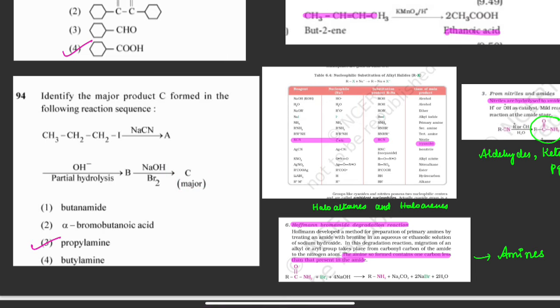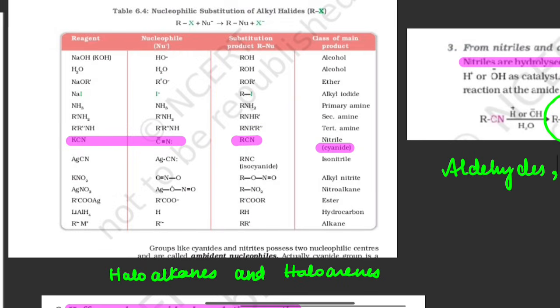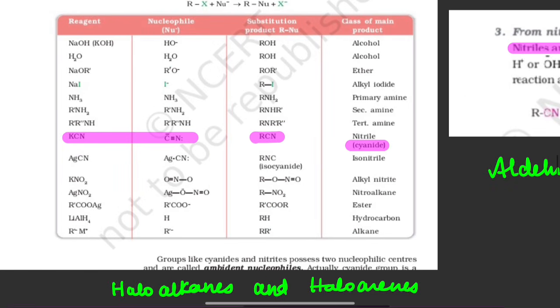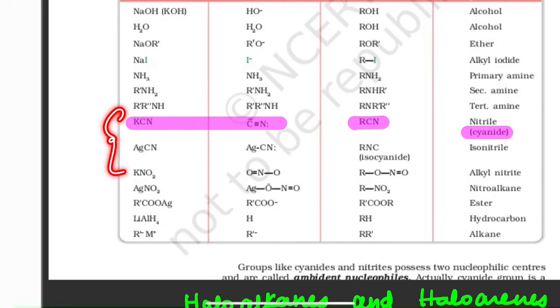First we will see when alkyl iodide is treated with sodium cyanide, what is the product obtained? From haloalkanes and haloarenes, when sodium cyanide or potassium cyanide is treated with alkyl halide, CN will be attached to the alkyl group. Always remember two types of cyanides are there. One is potassium cyanide or sodium cyanide, another is silver cyanide.